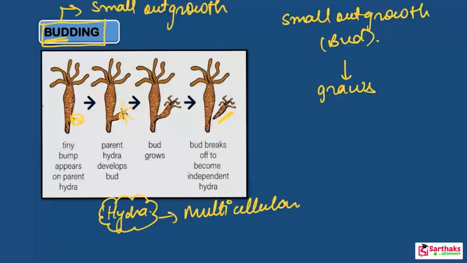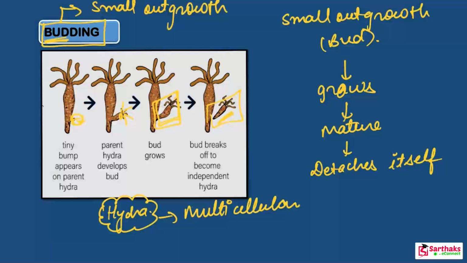Now finally, when the hydra develops fully, look at this, got it? Finally the tiny new hydra detaches itself from the body of the parent hydra. Clear? It grows, and after that it becomes mature. And after maturation, it detaches its body from the body of the parent hydra.